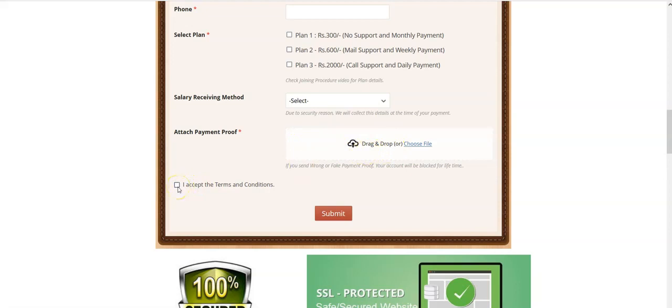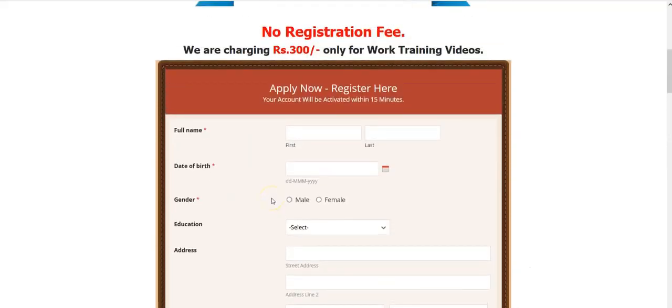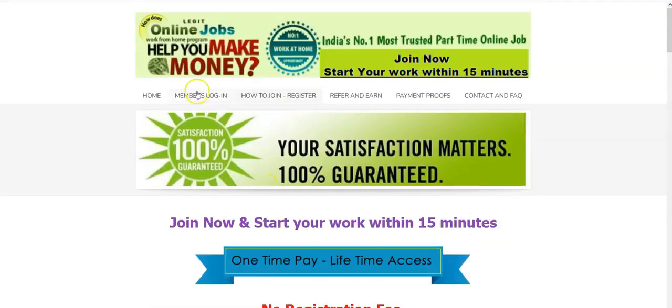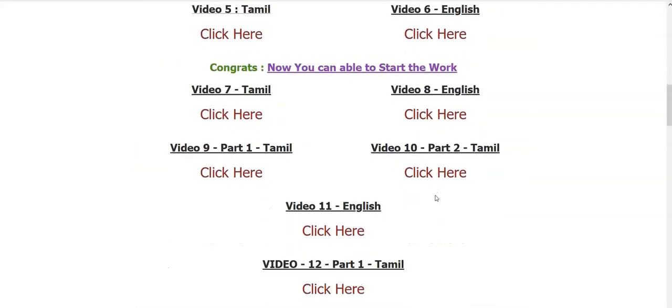Once this process is complete, just accept the terms and conditions. After that, click submit. Once this application form is submitted, your account will be activated within 15 minutes and you will receive the password. With the help of that password, go to this member login page. Here you can see all the work training videos in Tamil and English.